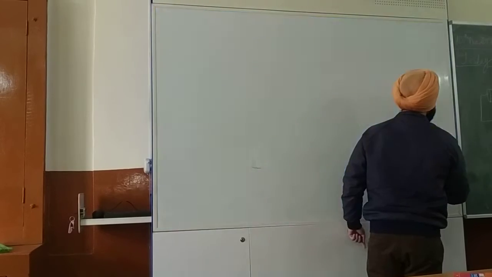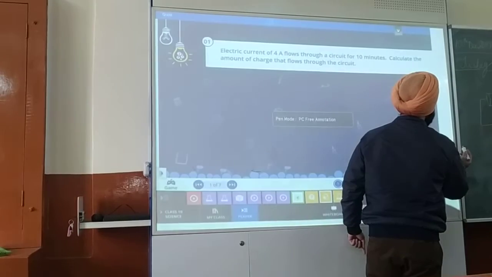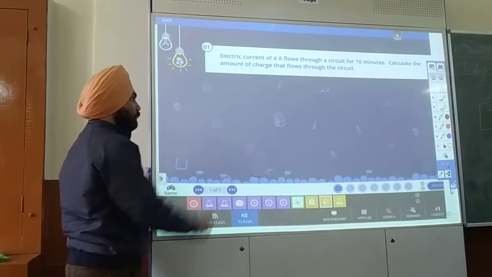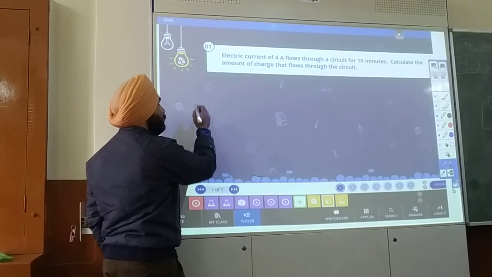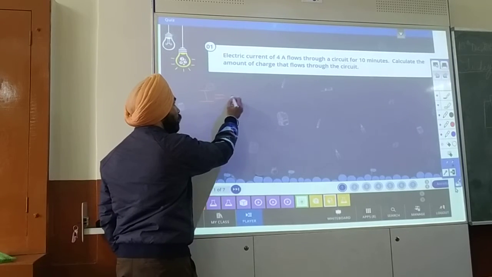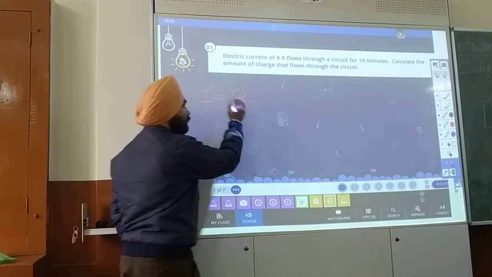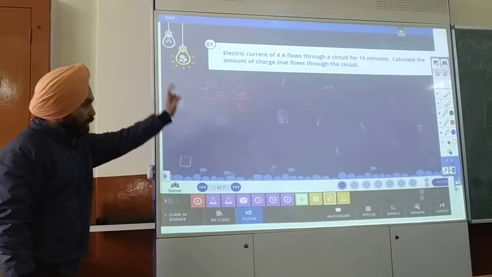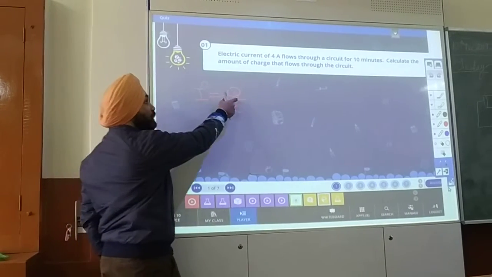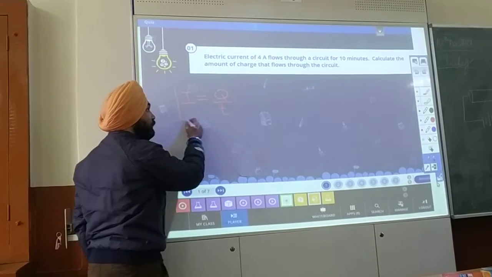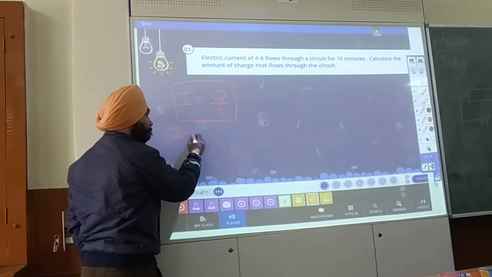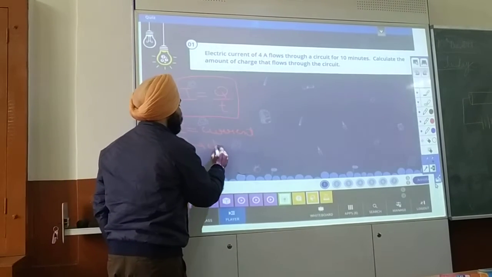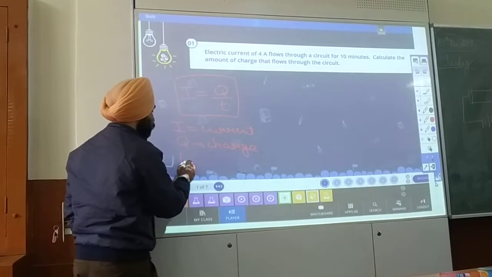Now we have seen the definition of electric current. According to physics, electric current is defined as the number of charges flowing per unit time. If charge is flowing in a circuit, we can say current is flowing in a circuit. So how much charge is flowing per unit time is known as the current. I equals Q over T, where I is your current, Q is your charge and T is the time.